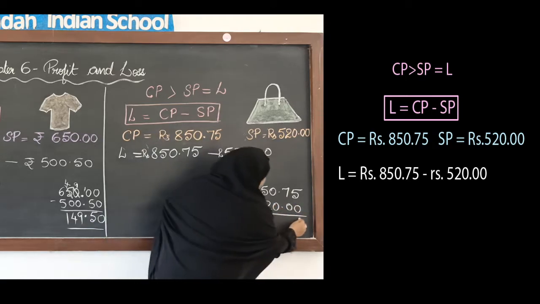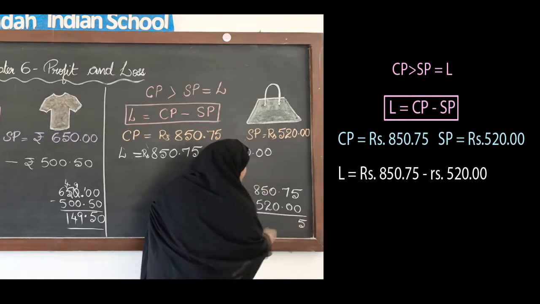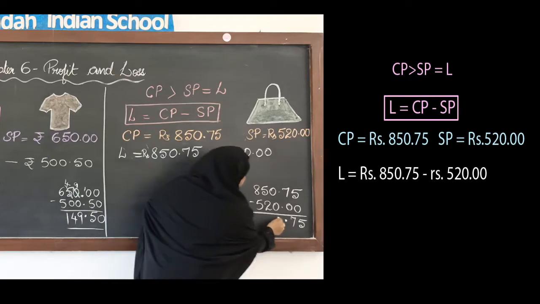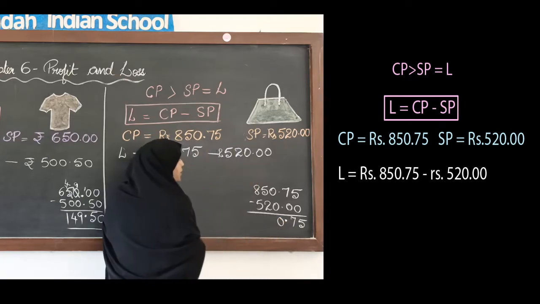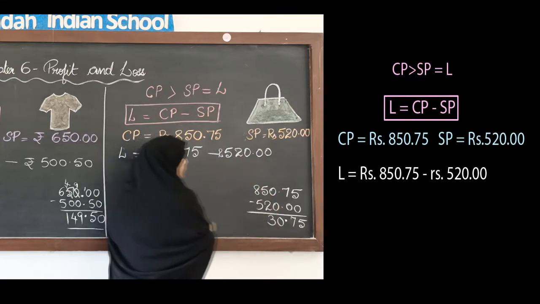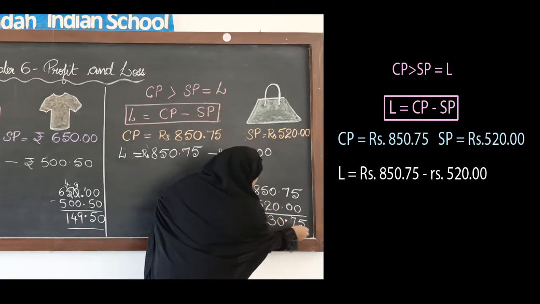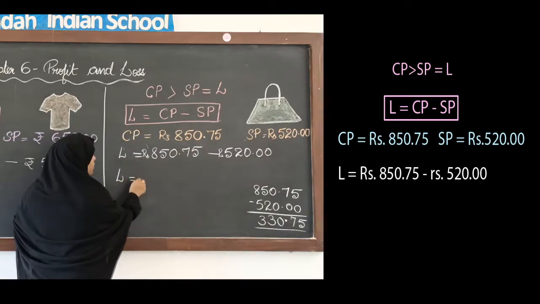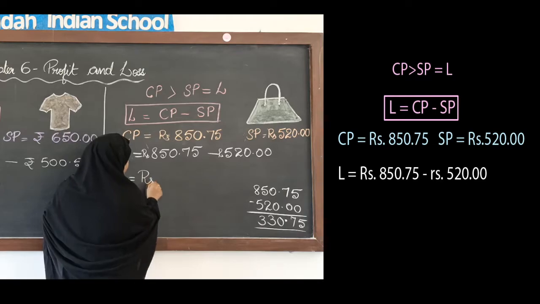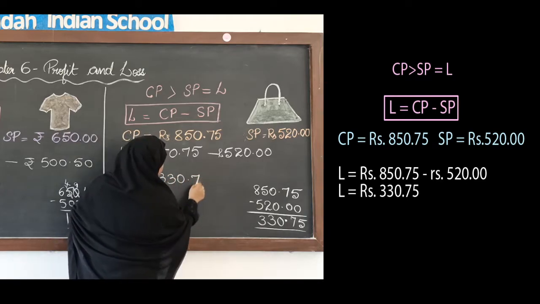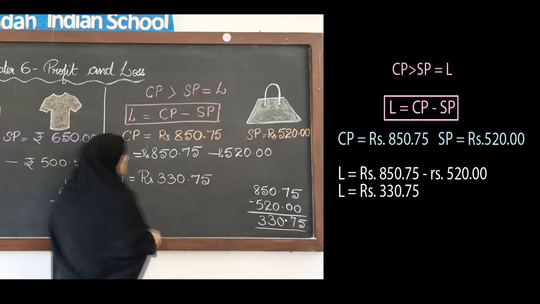Now 5 minus 0 is 5, 7 minus 0 is 7, put the decimal point, 0 minus 0 is 0, 5 minus 2 is 3 and 8 minus 5 is 3. So we have made a loss of rupees, so we are in loss, right? And what is the loss amount? 330 rupees and 75 paise.